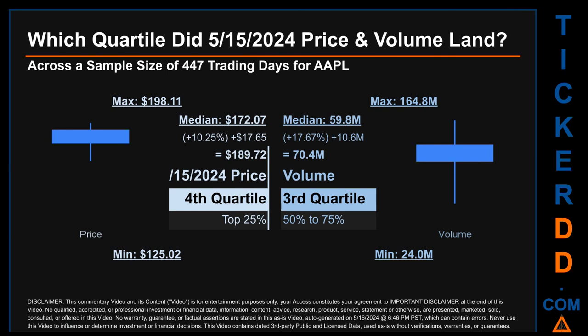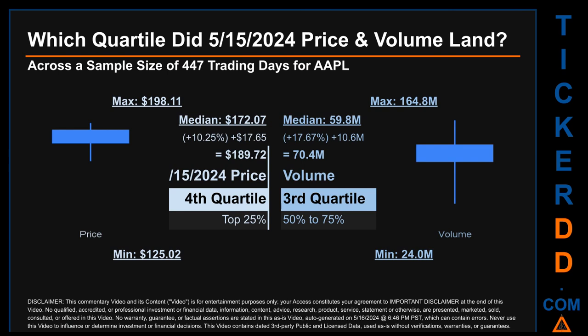Which quartile did May 15, 2024 price and volume land? Across a sample size of 447 trading days, the maximum end-of-day price for AAPL was $198.11 while the minimum was $125.02. Within that price range, May 15, 2024 price of $189.72 landed within the fourth quartile, meaning that it was within the top 25% of all sampled end-of-day prices.